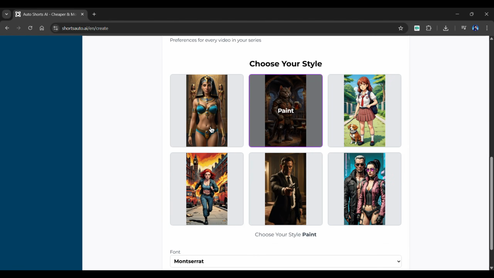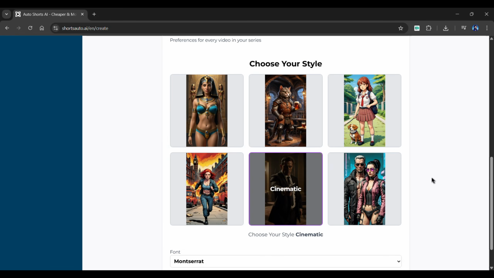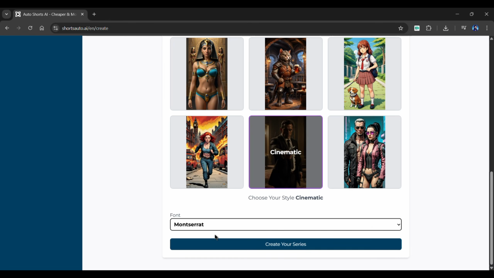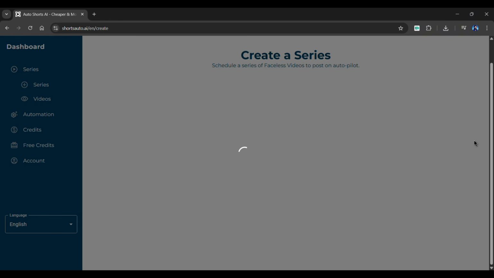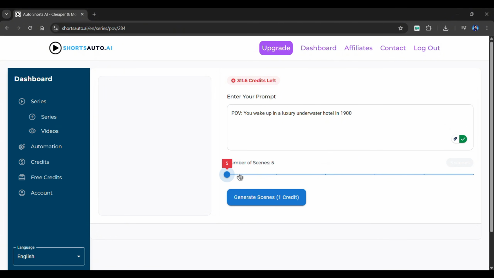Scroll down and choose a video style from a wide range of options. For now, I'll go with the cinematic style. Next, select a font from below, and click on Create Your Series. Here, enter the video idea generated by ChatGPT, and choose the number of scenes you want. I'm going with 9. Simply click the Generate Scenes button from below.